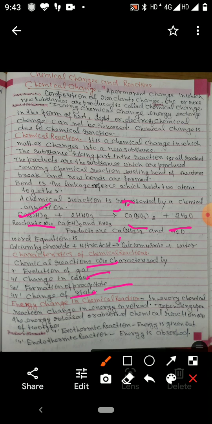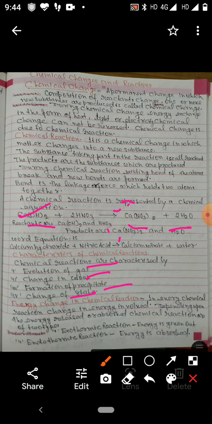Another example of change of color: when lead nitrate is heated, it breaks into lead monoxide, nitrogen dioxide and oxygen. Lead nitrate is a white crystal, and on heating, the substance which is left, lead monoxide, is yellow in color.